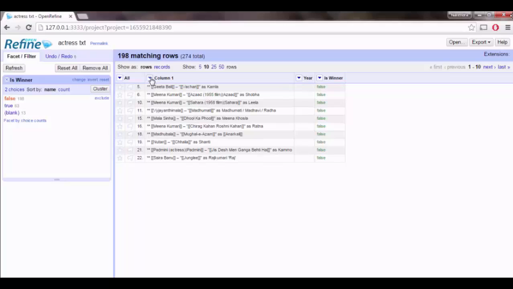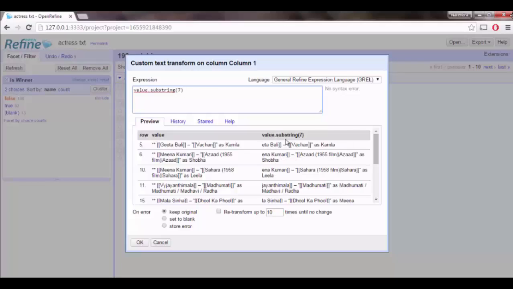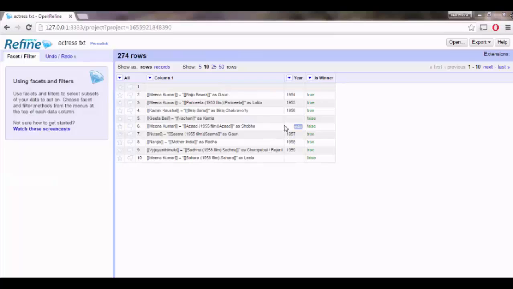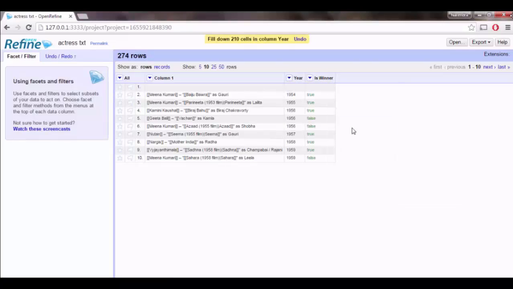So if you remove these 2 stars, that will be fine. Just remove those 2 spaces first, and by clicking on OK, it will show all the nominees details. If you observe here, there is no value for nominees under the year column. In order to fill that one, Openrefine has provided a fill down option. Now, even for nominees also, there is a value in the year column.